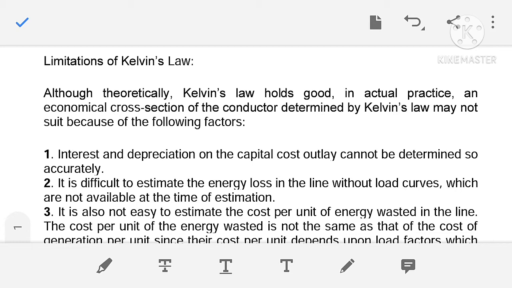Though Kelvin's law appears to be very simple, in actual practice an economical cross-section of the conductor determined by Kelvin's law may not suit because of many factors.